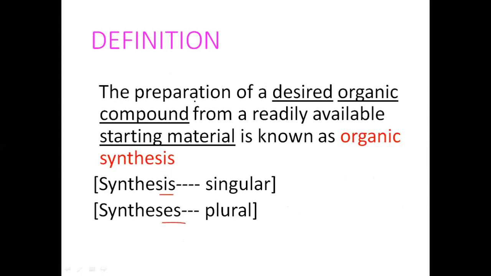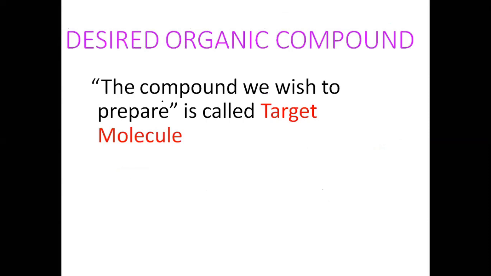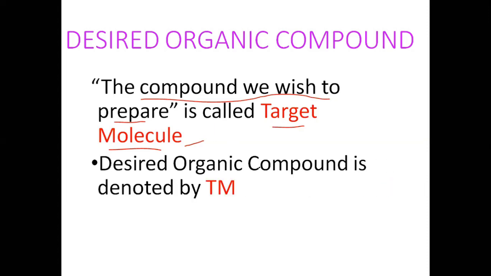Suppose the compound we wish to prepare is called the target molecule. In the case of retrosynthesis, generally we will come across this terminology, target molecule. That is the compound we wish to prepare. Generally we will call it a target molecule, or desired organic compound, denoted by TM. TM stands for target molecule in the concept of retrosynthesis.